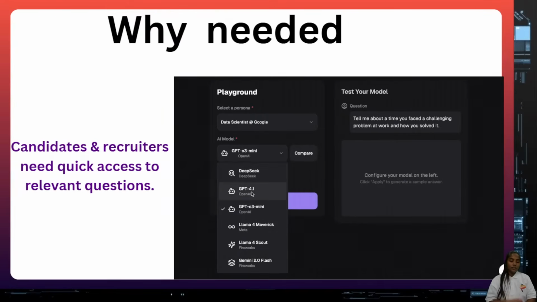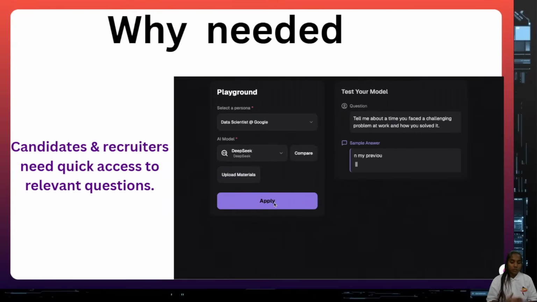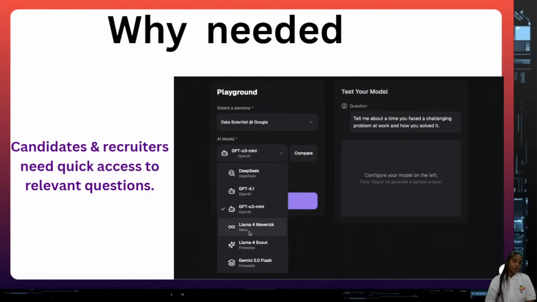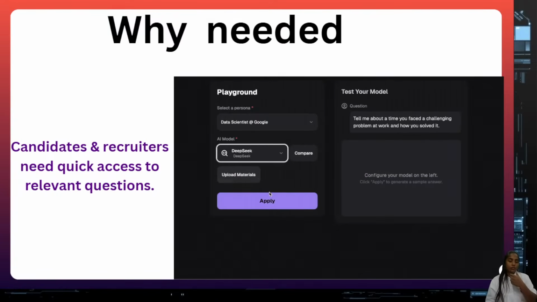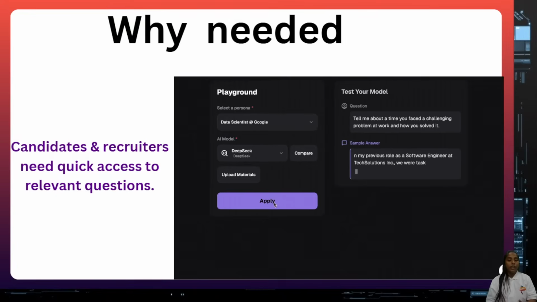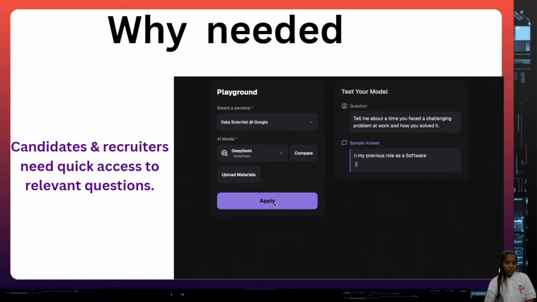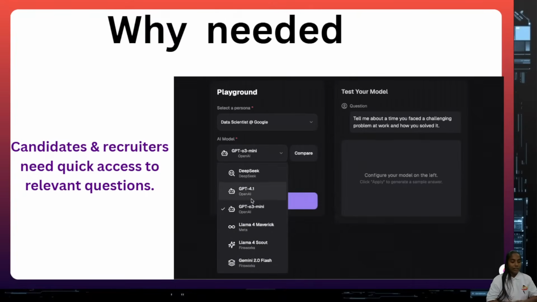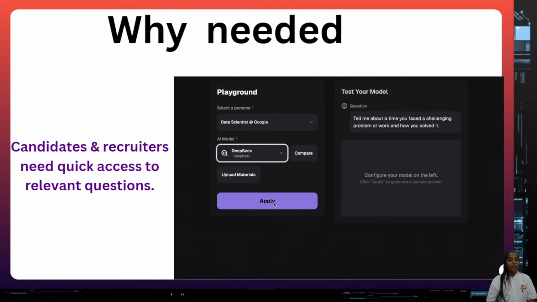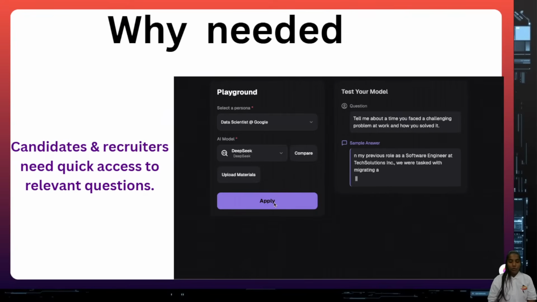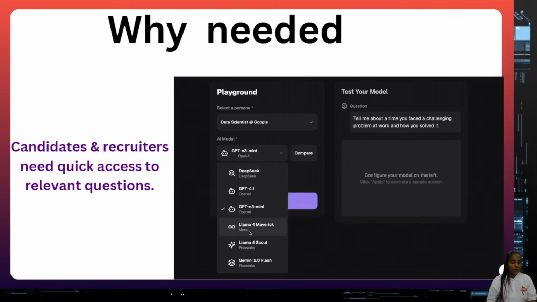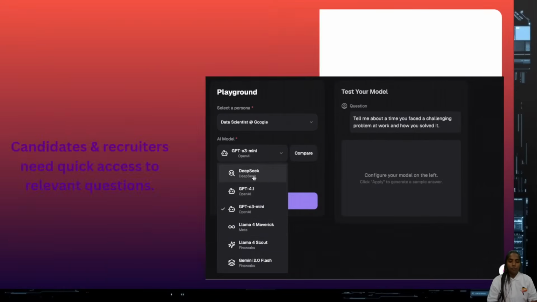Here, the first question it's giving is: what is machine learning, and in that, what is supervised and unsupervised learning. Then I can ask the candidate, can you please explain what is machine learning and deep learning, or what is supervised and unsupervised learning? Can you tell any other examples? You can ask like that and complete. So it is not only for the candidates, sometimes it may be useful for the recruiters also. That much importance will be there when you use this particular information.